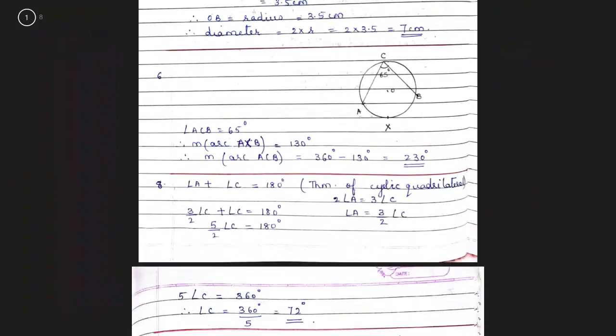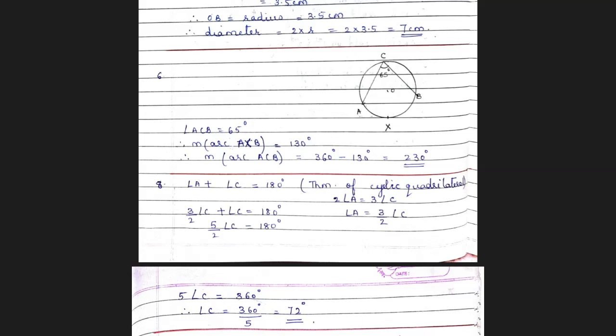Your question is, angle ACB is inscribed in the arc ACB of a circle with center O. If angle ACB is 65 degrees, find the measure of the arc ACB. So angle ACB is given as 65 degrees. You have to find the measure of the arc ACB, that is the arc in which this angle is inscribed. Now, if angle ACB is 65 degrees, how much is the measure of the arc AXB, that is the arc which subtends this angle?